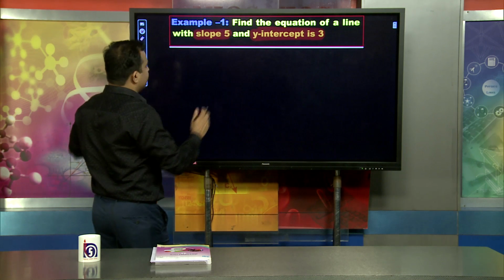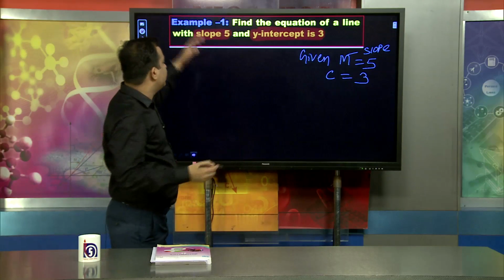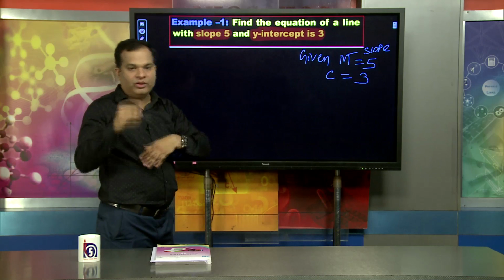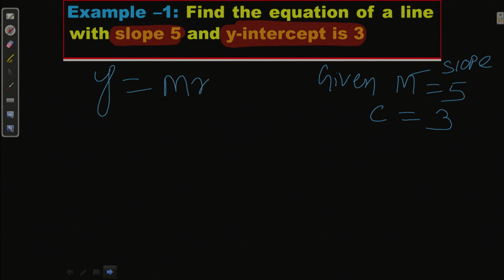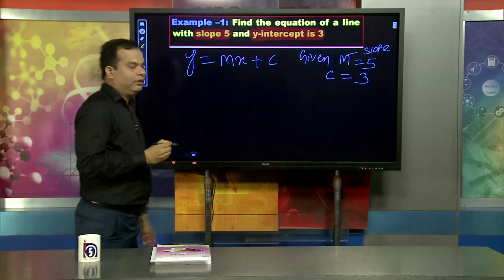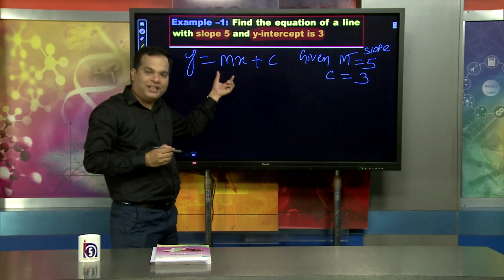Here what is given? The slope m is given as 5, and the value of c is given as 3. m stands for the slope of the straight line. We already know that in slope intercept form the equation of the straight line is y equal to mx plus c. This is the formula. Now, using this formula, we will find the equation of the straight line.